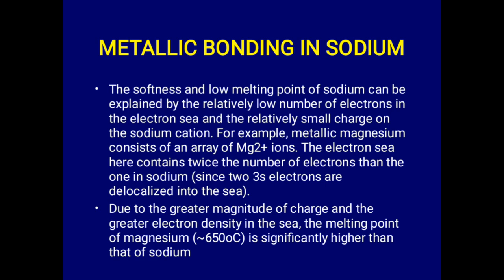The softness and the low melting point of sodium are usually explained by the relatively low number of electrons in the electron sea and the relatively small charge of the sodium cation. For example, in magnesium, which contains Mg2+, the electron sea contains twice the number of electrons than the one in sodium. So, due to greater magnitude of charge and electron charge density, the melting point of magnesium will of course be higher than that of sodium.